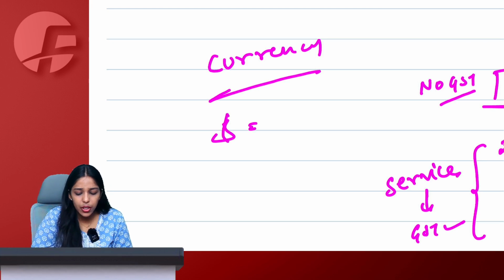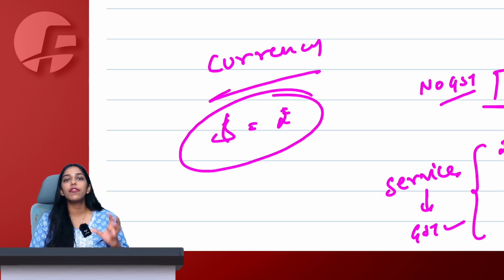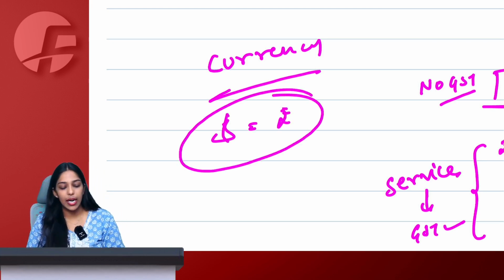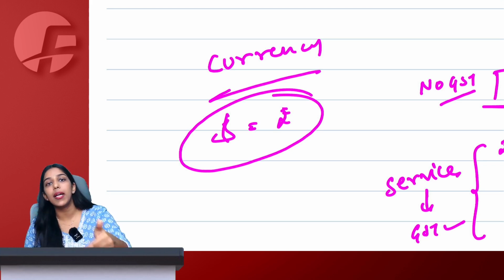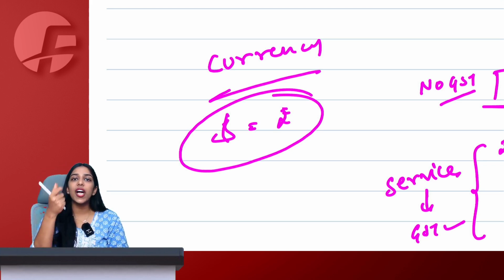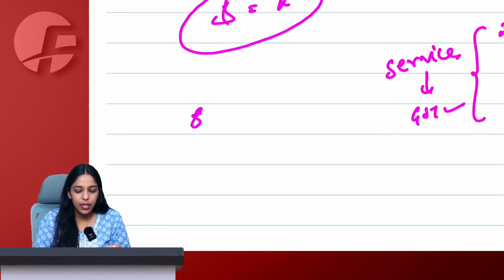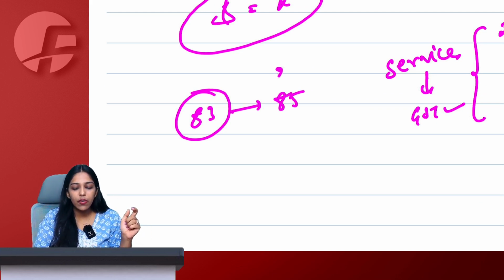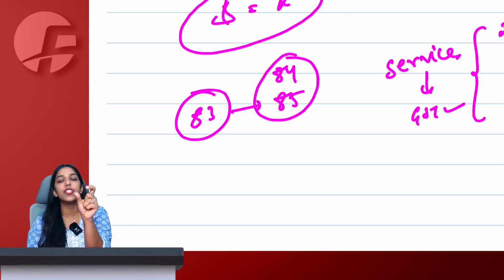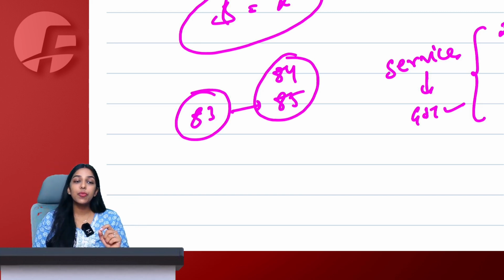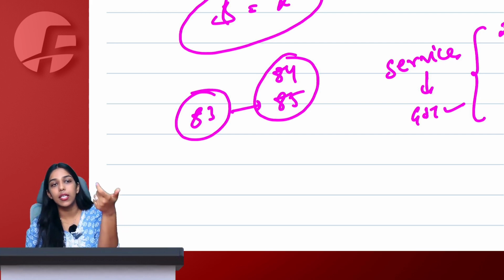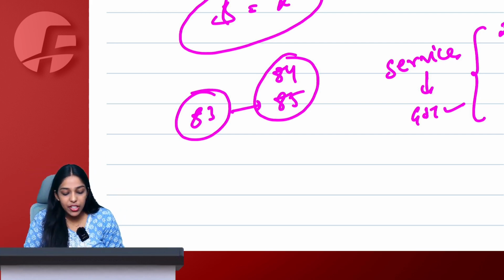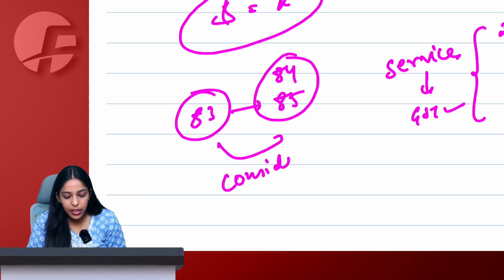If I exchange dollar for rupee, or let's say rupee for yen or anything like that, the person converting my amount for forex, of course, charges some kind of a commission. So let's say if the current dollar rate is running at 83 and I want to purchase dollar, will I get exactly for 83? No, the person could charge 85 or 84 or something like this, because the differential is what he is earning from me, which means he is changing my one currency into another currency by charging some kind of consideration from me.